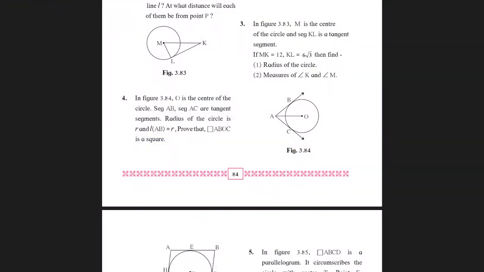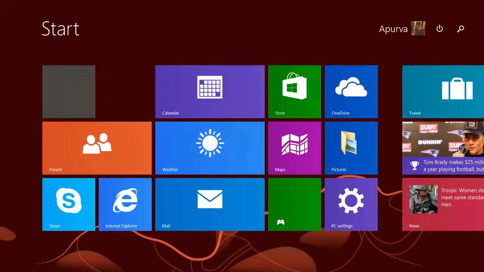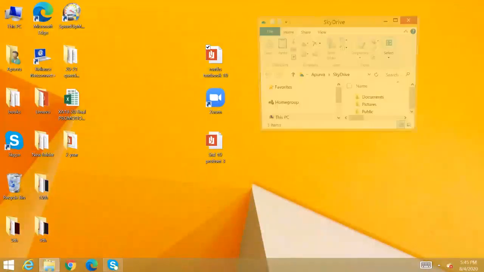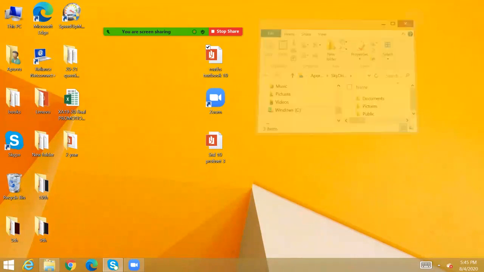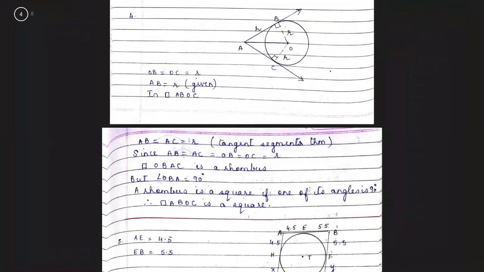Okay. Now AB and AC are tangent segments drawn from an external point to the circle and therefore they are congruent. So AB and AC are also R. You have all 4 sides of the figure to be of the same measure, which is R, and hence the figure could be a rhombus.